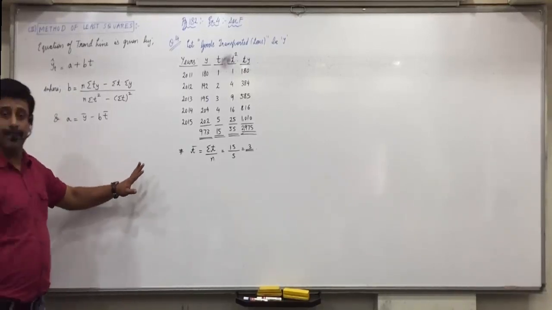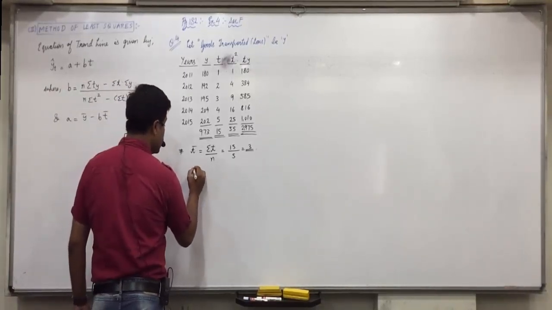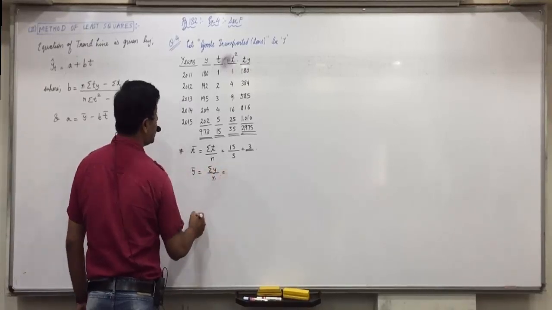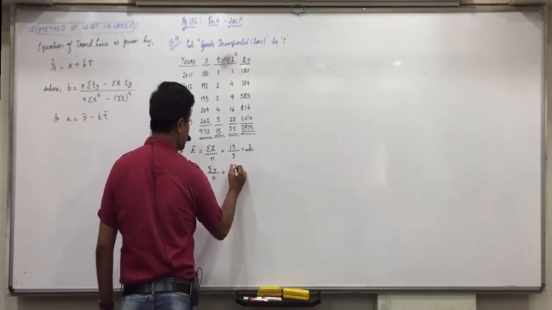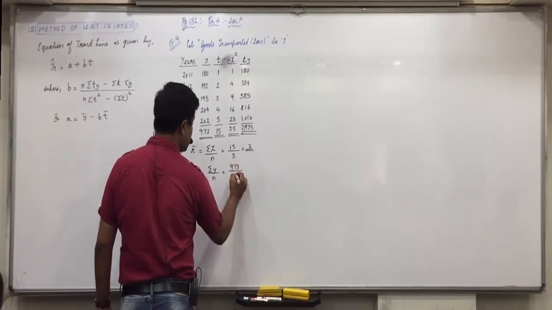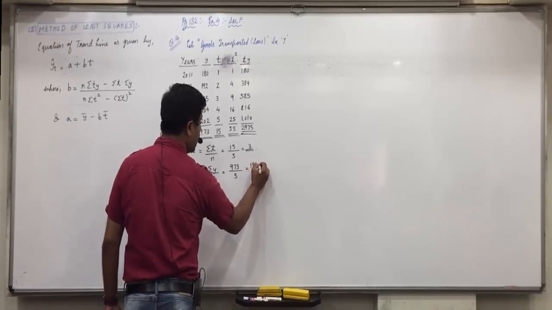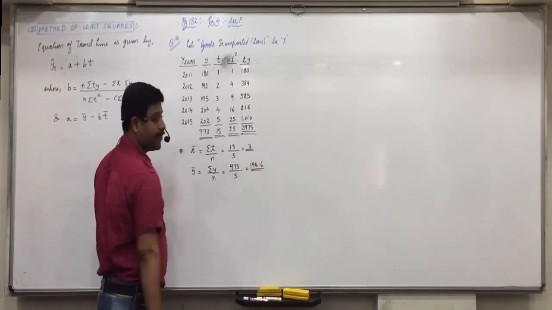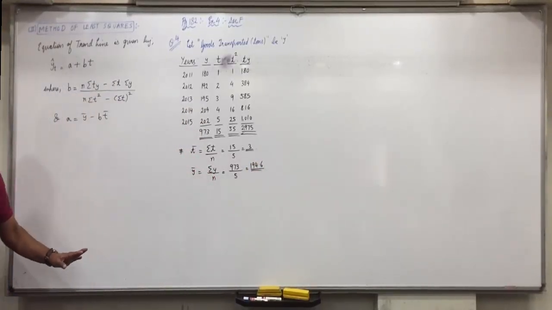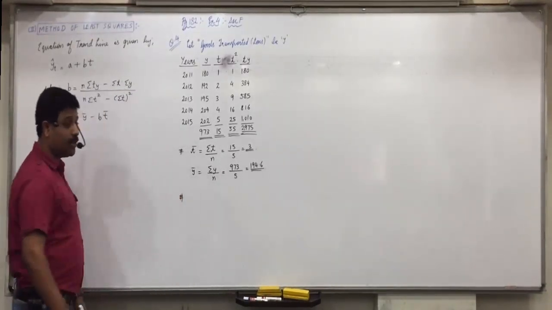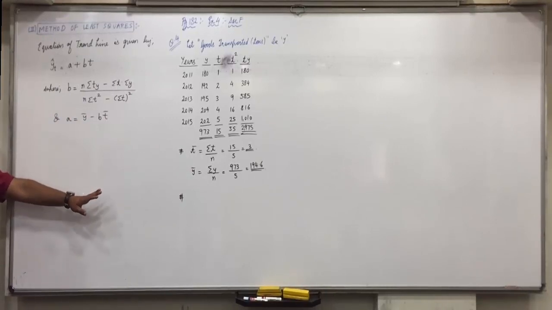Are you all clear with this? And y bar, sigma y upon n. Sigma y, that is 973 upon n, that is 5, equals 194.6. Any confusions with this? Raise your hand who is still writing up till y bar.